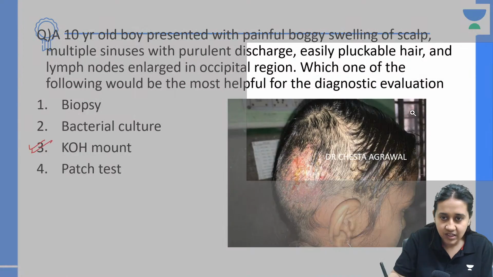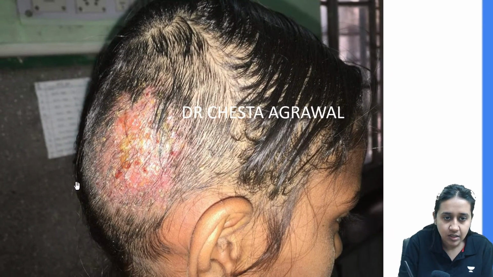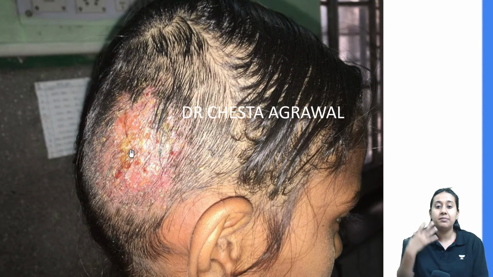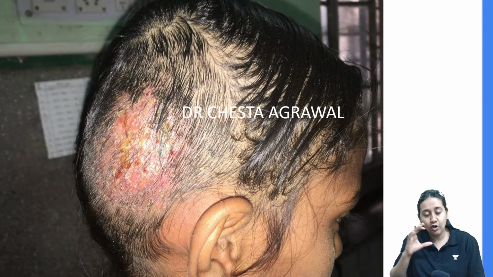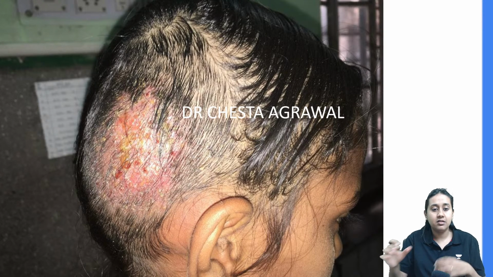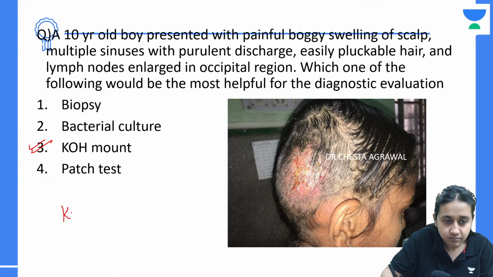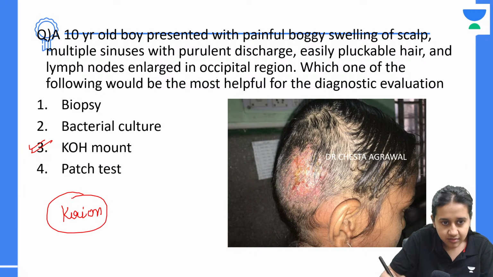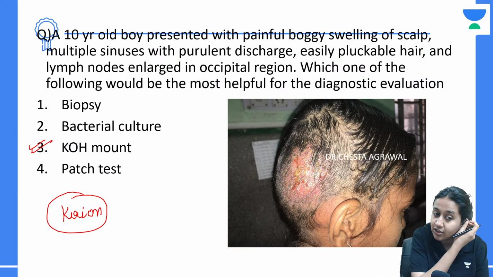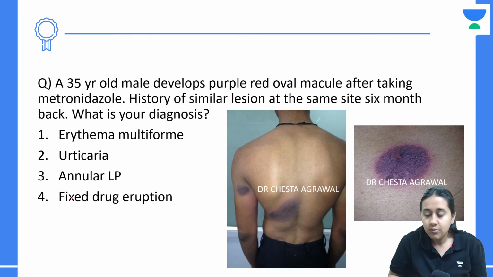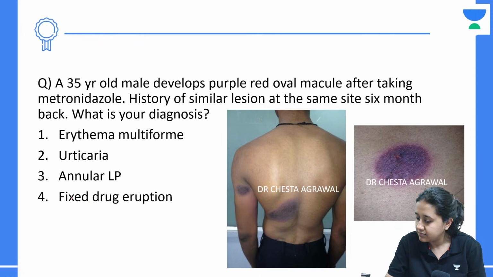Can you see this image? There is a young, prepubertal patient with a bogey swelling on the scalp through which there are multiple discharges coming out. So when you see this alopecia patch with sinus tracts in a prepubertal individual, you think about kerion, which is a part of the fungal infection of the scalp, tinea capitis. Moving to the next question.